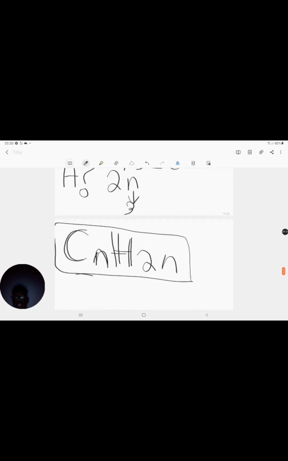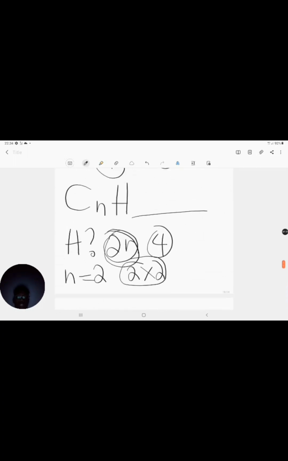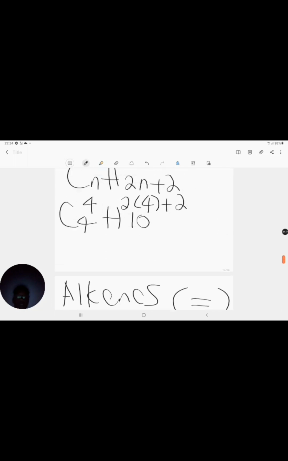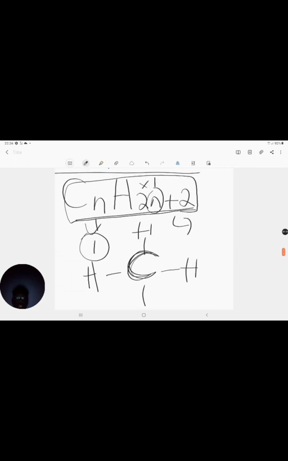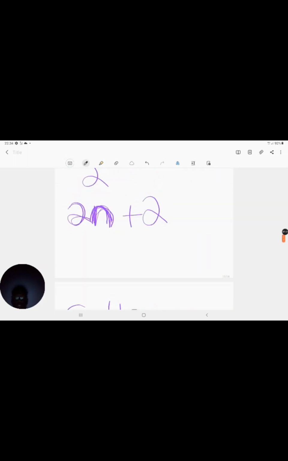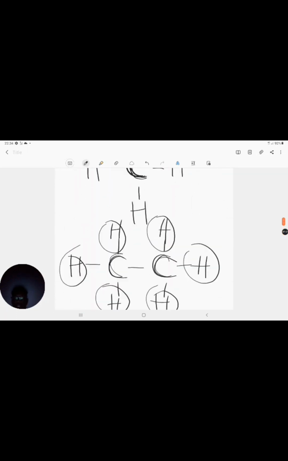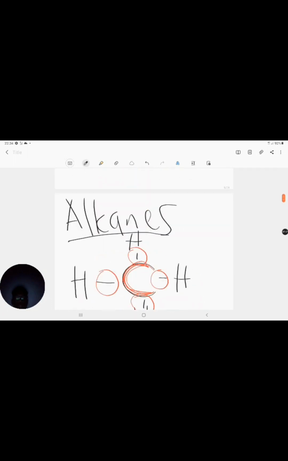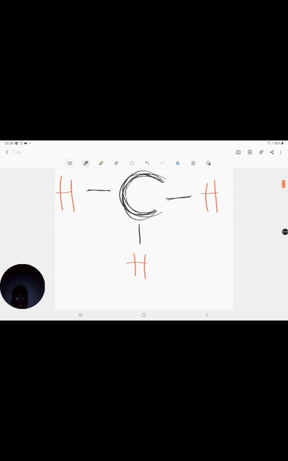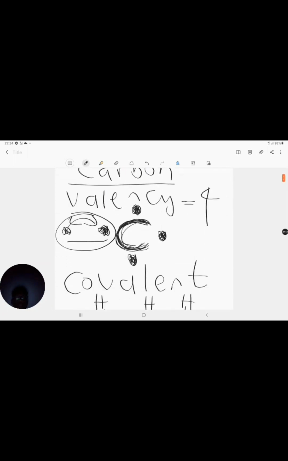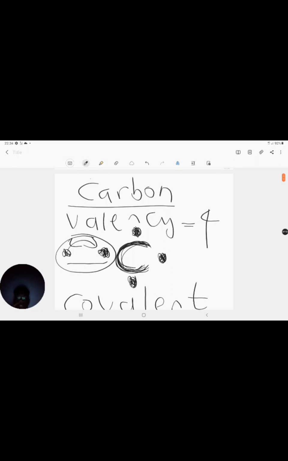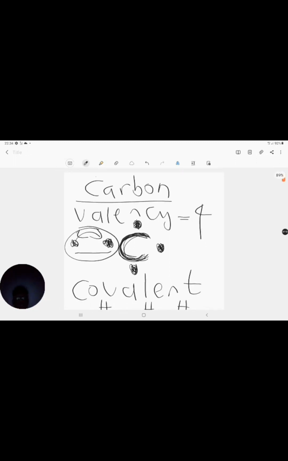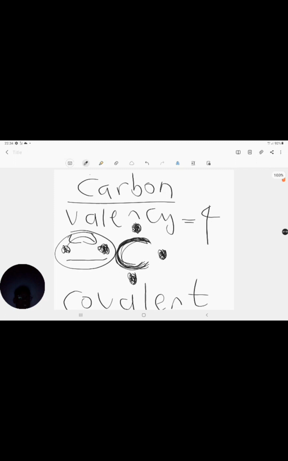We covered what alkanes are, what alkenes are, what alkynes are, what single bonds are, what double bonds are, what triple bonds are, what aliphatic compounds are, what hydrocarbons are, what organic chemistry is, and basically how to draw these and some important facts basically about carbon, okay, about valency, covalency, about 4 bonds, okay, sharing of electrons and all of that.